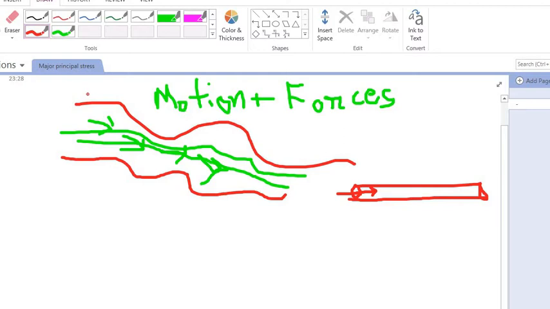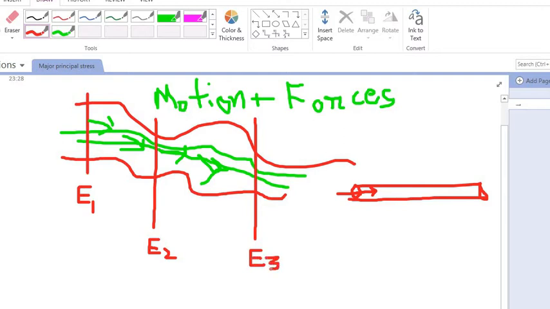For example, if I take one section here, another section here, another section here, I say that at section 1 the energy is E1. At section 2 the energy is E2, and at section 3 the energy is E3.